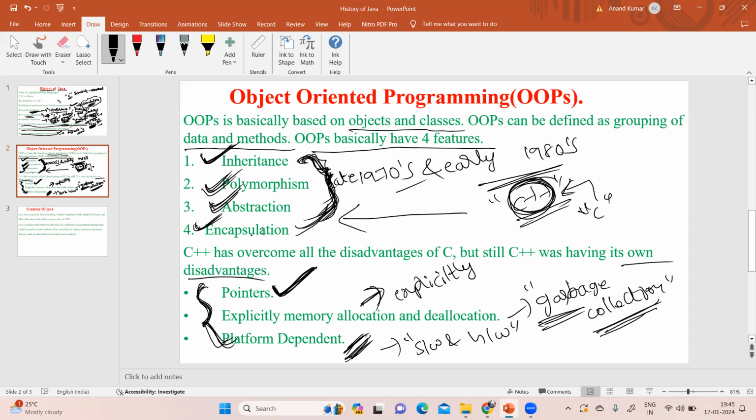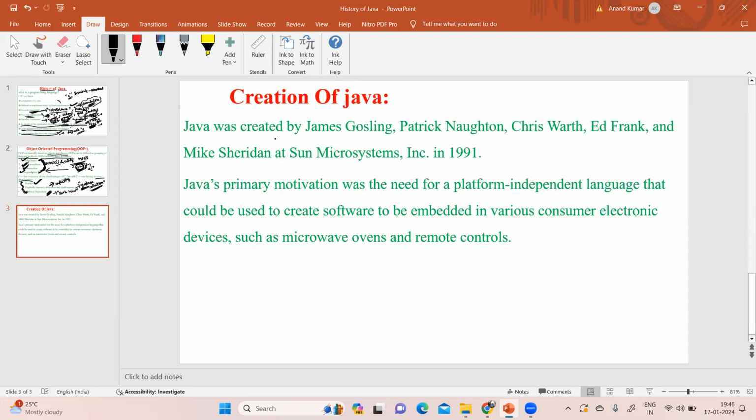Okay, now I'm moving to Java. Java is a fully object oriented programming language. So who created Java? Java was created by James Gosling.